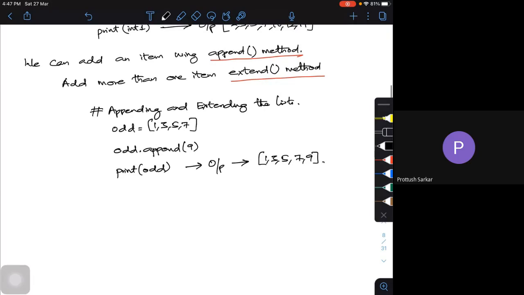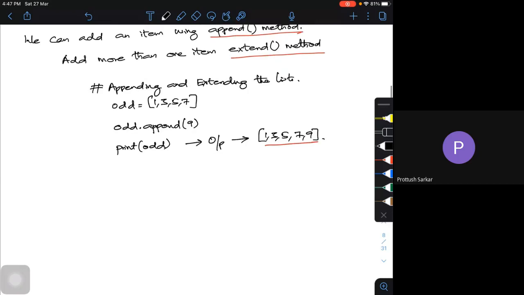Now what is my output actually? What does your odd consist of? Your odd consists of now 1, 3, 5, 7, 9. 5 elements are there. So now if I try to use this function, odd.extend, open the brackets. So I will use 11, 13, more than 1. Let me add another 3 more elements.